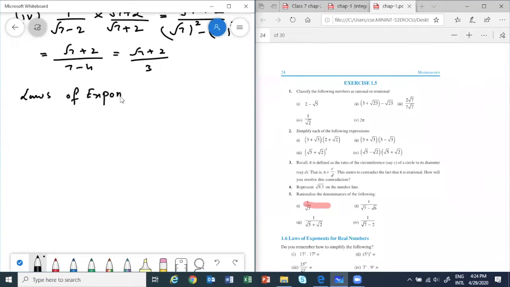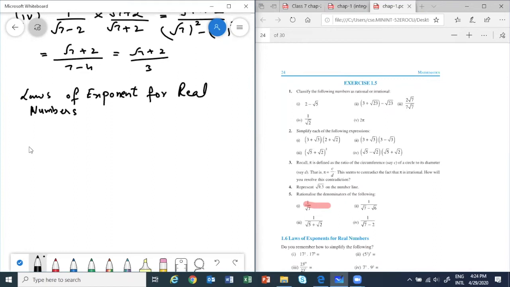We know them, but now we are going to use our irrational numbers and fractions in the exponent. So that is why we are saying laws of exponent for real numbers. Means we can take irrational numbers also. We can take roots also in the exponent. Till now, I don't think you have done this.